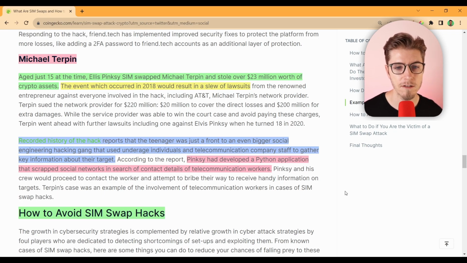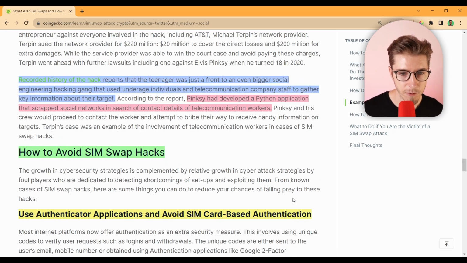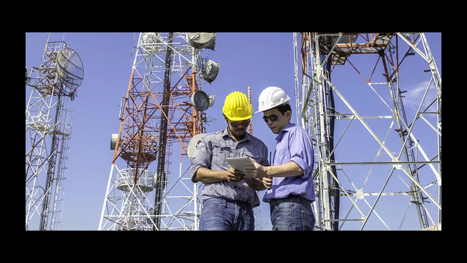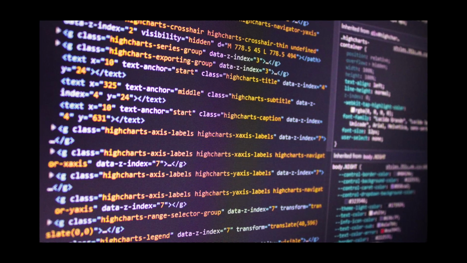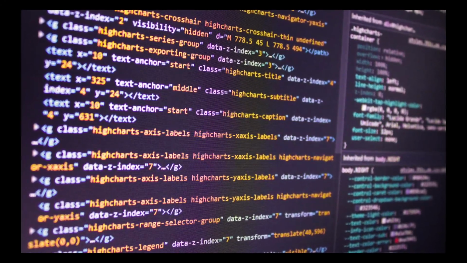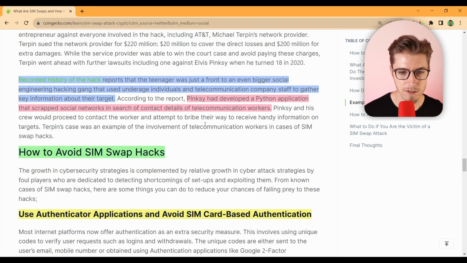The event, which occurred in 2018, would result in a slew of lawsuits. Recorded history of the hack reports that the teenager was just a front to an even bigger social engineering hacking gang that used underage individuals and telecommunication company staff to gather key information about their target. Pinksley had developed a Python application that scraped social networks in search of contact details of telecommunication workers.